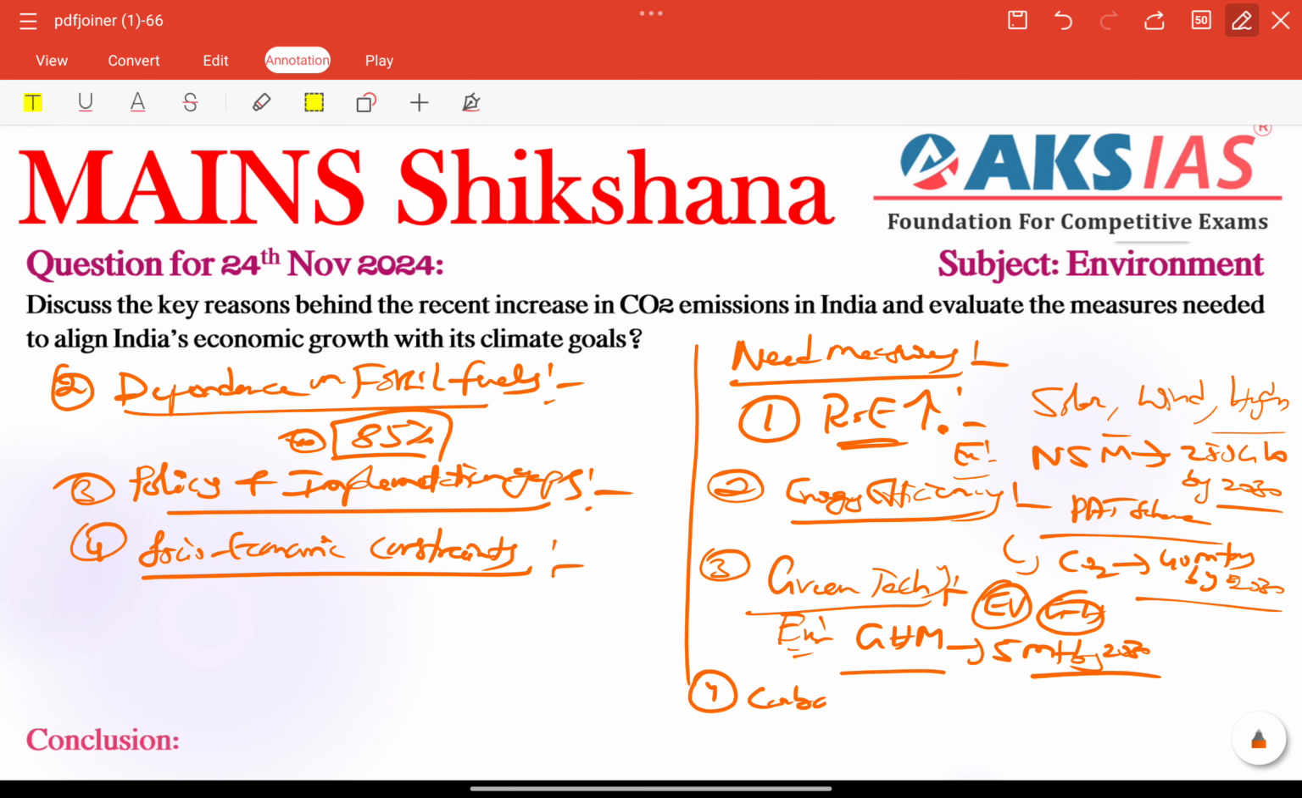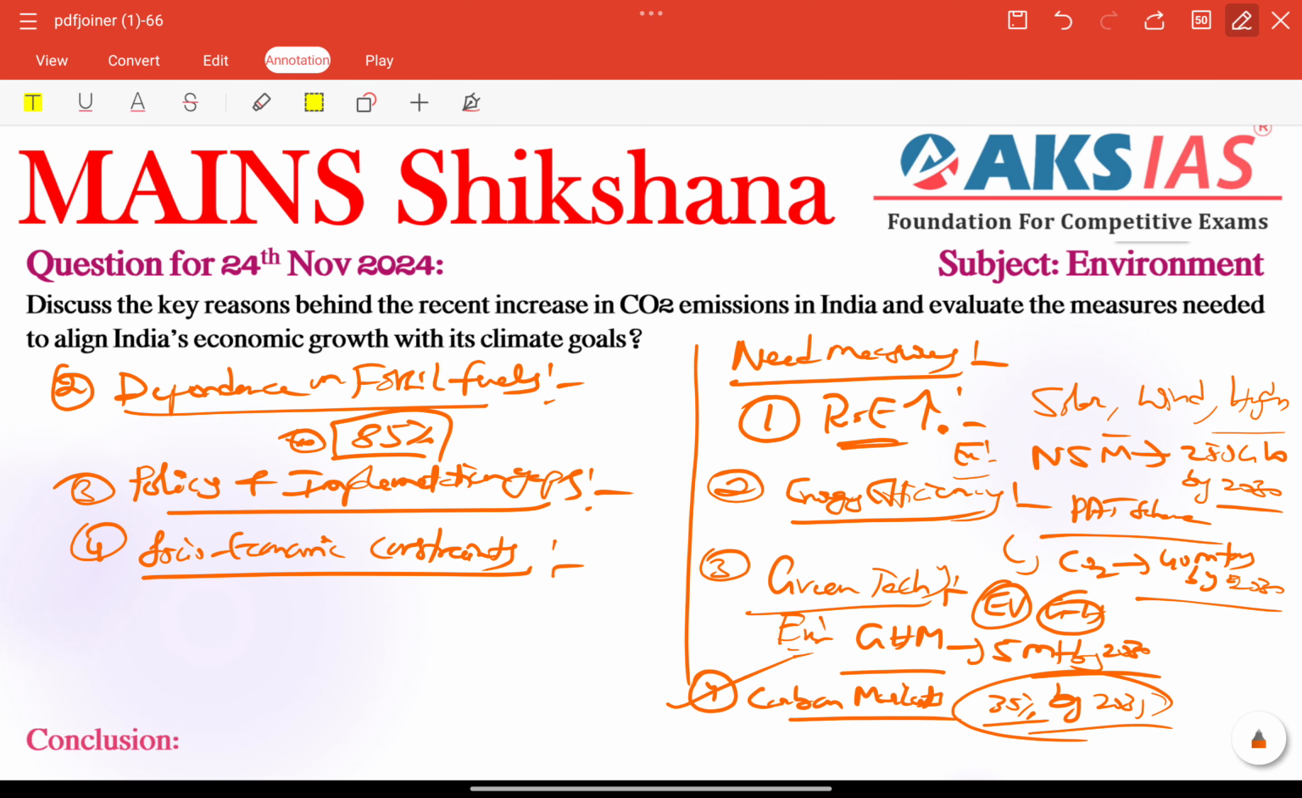Other than that, we can also talk about carbon markets. Strengthening carbon markets also needs to be included. For example, the World Bank estimates carbon pricing could cut India's emissions by almost 30% by 2035. So implementing stricter carbon pricing mechanisms needs to be included here.